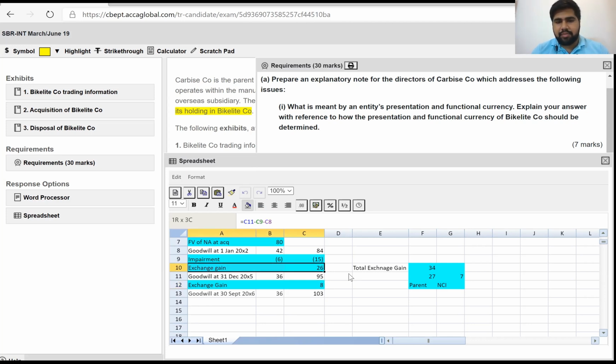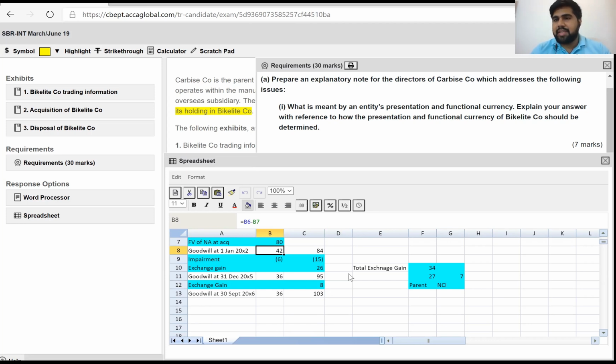And then the exchange difference from the previous period. Remember, you cannot just say that an exchange difference of 26 million arose in the previous period on goodwill. How did you calculate it? What was the reason? You have to tell them that this is because goodwill is translated at the opening rate and then at the closing rate again.